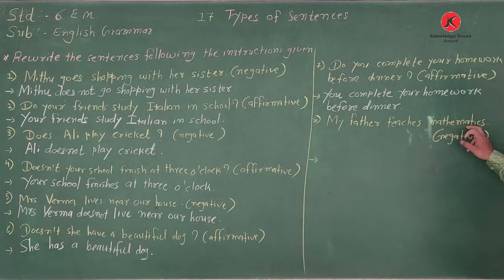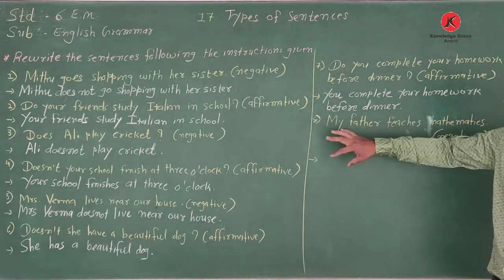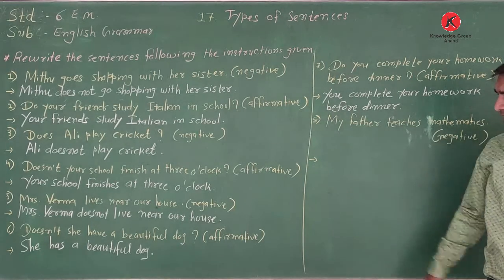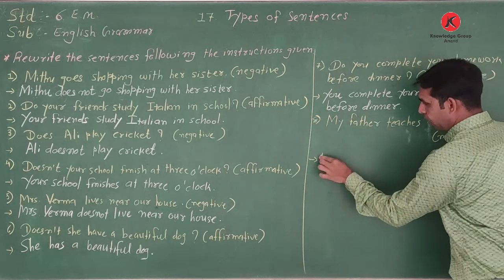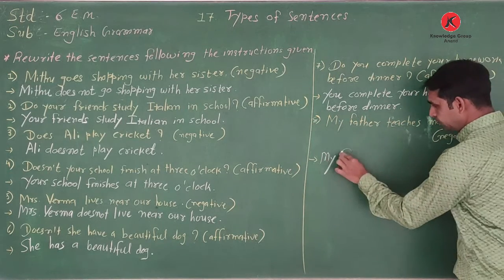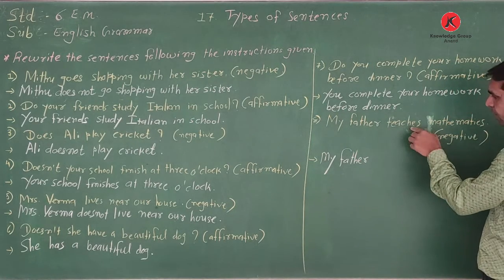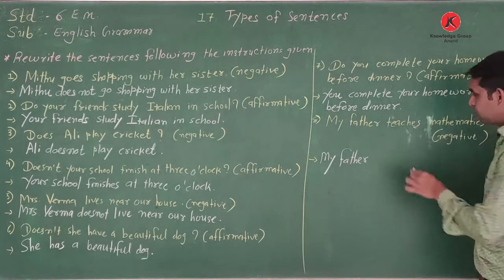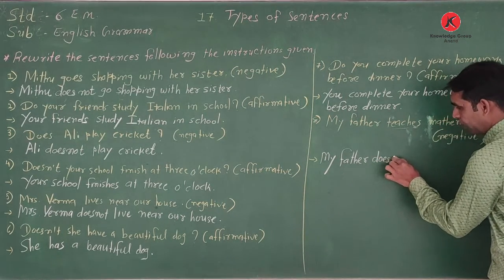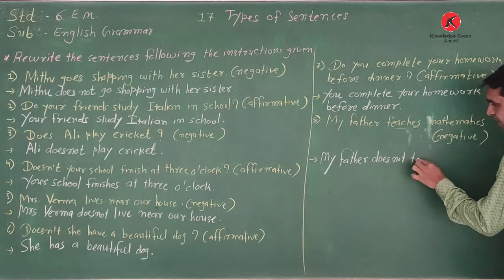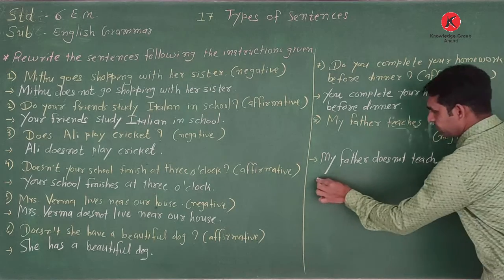Now comes number 8. My father teaches mathematics. And what do we do? We make it negative. It's very easy. We have already made negatives, three sentences you already made. Now comes this fourth one, number 8 here. So what do we write? We write the subject first, my father. And see the verb: after the verb, es is given, so it's a simple present tense. The main verb is teach. Then we write does not, then the main verb teach. My father does not teach what?